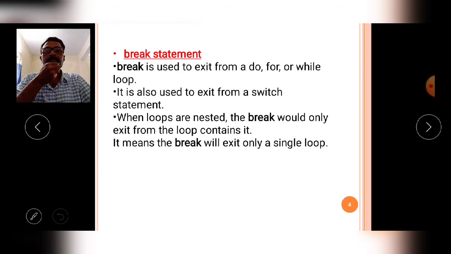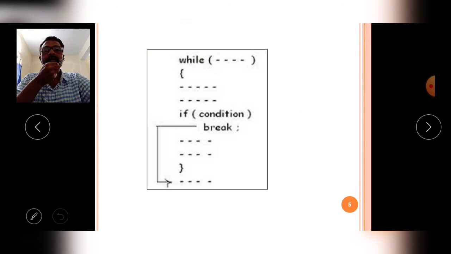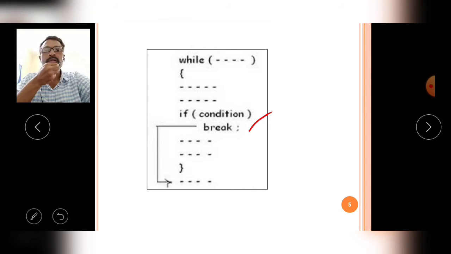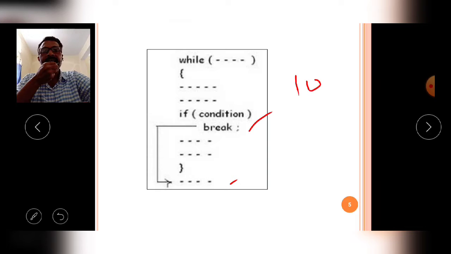With an example, I will explain the break statement. Observe the program carefully. Here a while statement is there. The while statement executes the block continuously. If a break statement is executed, then the while loop is terminated and the control comes to the end of the while loop. For example, assume my while loop is actually executed 10 times.